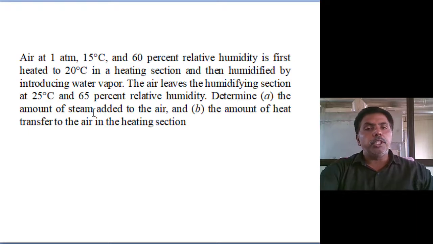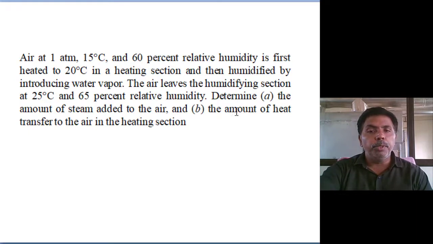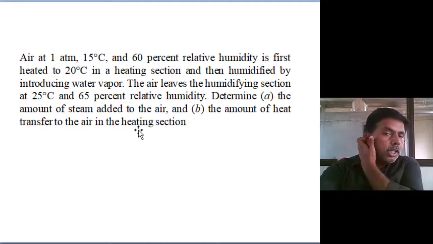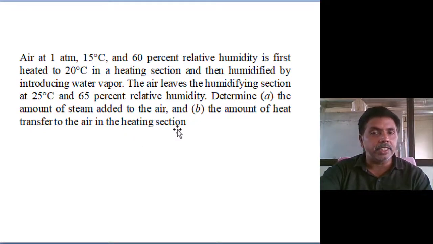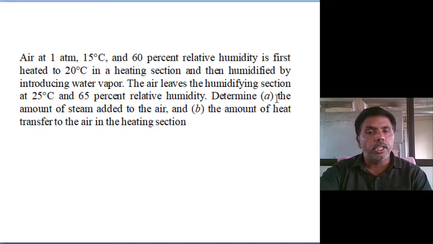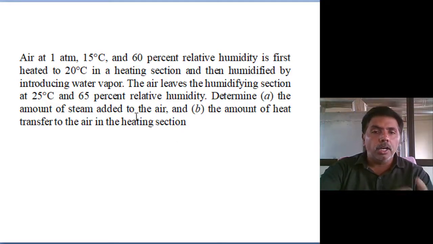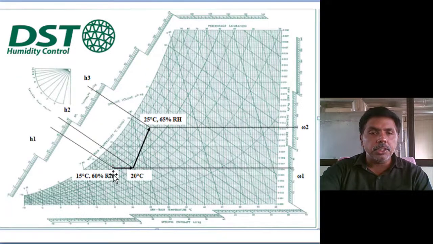A, the amount of steam added to the air. B, the amount of heat transferred to the air in sensible heating only, in the heating section, not heating and humidification. For the first one, the amount of steam added, simply mark the points, that's all. First the initial condition, 15 degrees, 60% relative humidity. Mark the point and determine the moisture content and the enthalpy.